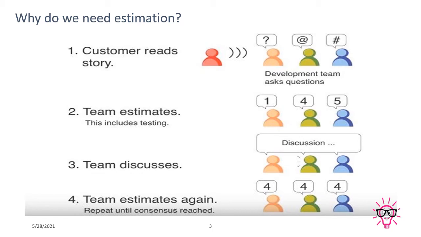In modified Fibonacci, 0.5 is also added. Zero means, I'm giving an example, like I just wanted to change the label of text, or maybe remove a particular label, or maybe change the size of a label of a particular functionality. So this may require hardly 10 to 15 seconds. So maybe I am giving zero for this because there is very little effort and time. So I do not want to provide any sort of number. So I am giving zero or maybe half for this.